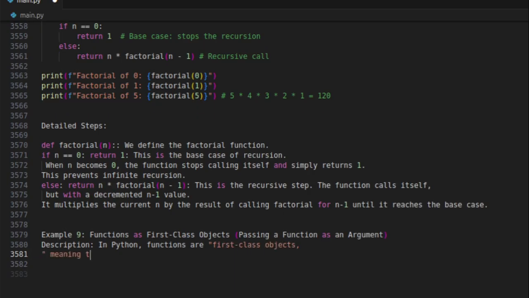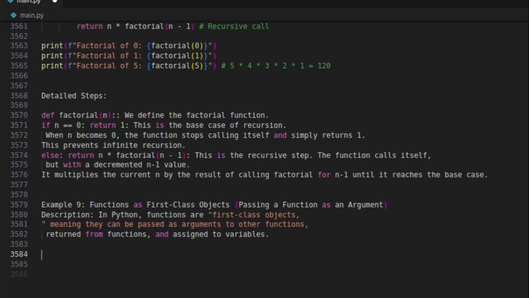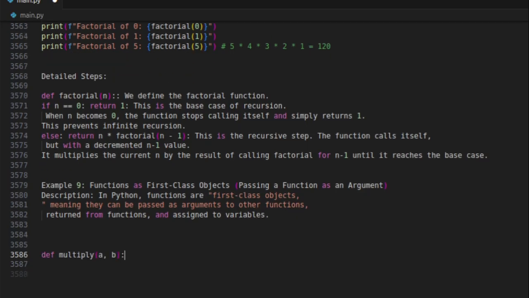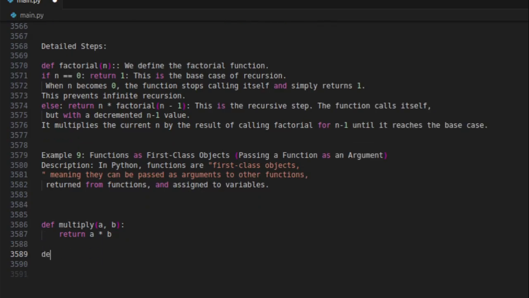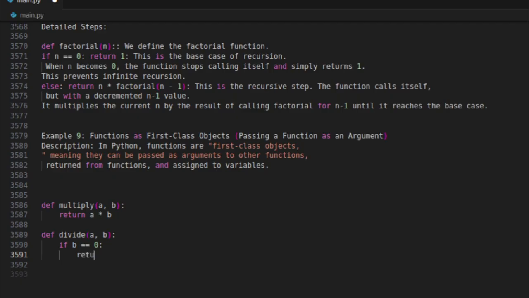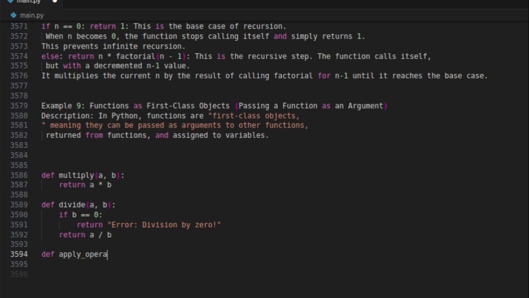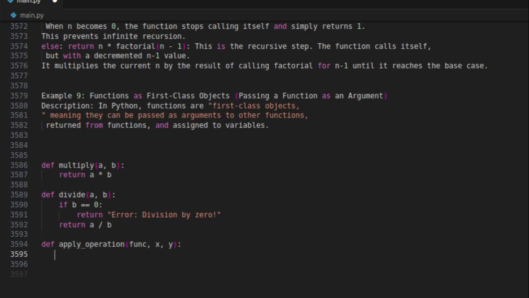Description: in Python, functions are first-class objects, meaning they can be passed as arguments to other functions, returned from functions, and assigned to variables. Applies the passed function to x and y.